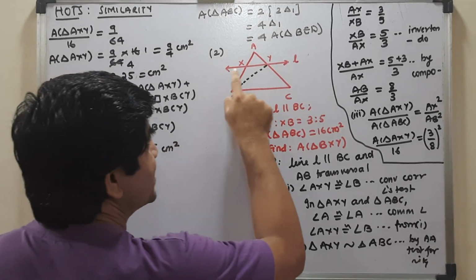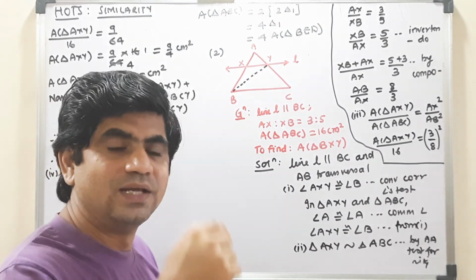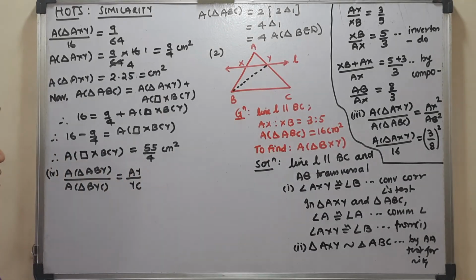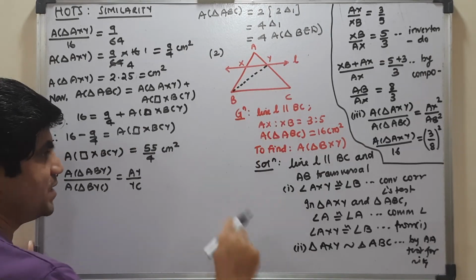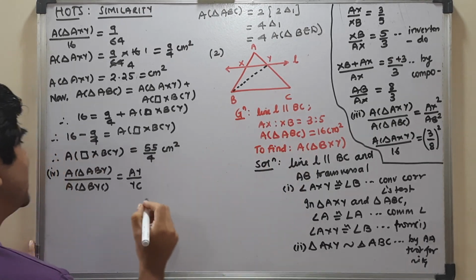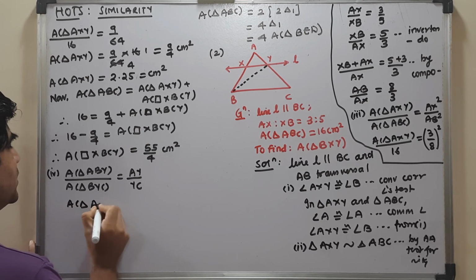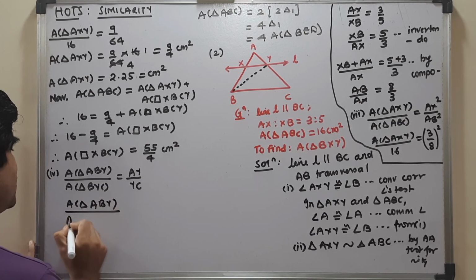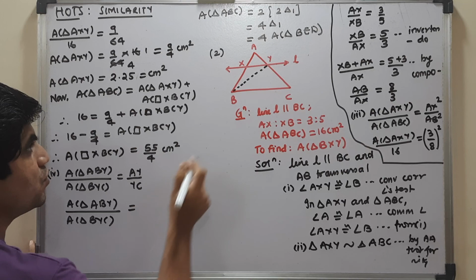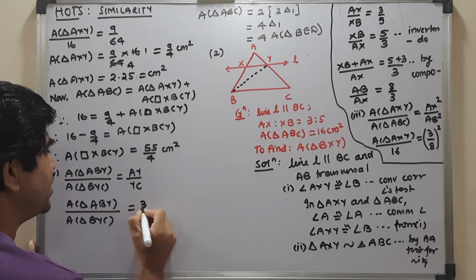Actually we use the basic proportionality theorem here. We know that this line is parallel to this side. That means if a line in a triangle cuts two sides of the triangle and is parallel to the third side, then it divides the two sides in proportion. That was the basic proportionality theorem. That means the ratio of AY to YC is also the same as AX to XB. So the area of triangle ABY is to the area of triangle BYC as AY is to YC, which is the same as AX is to XB, which is 3 is to 5.